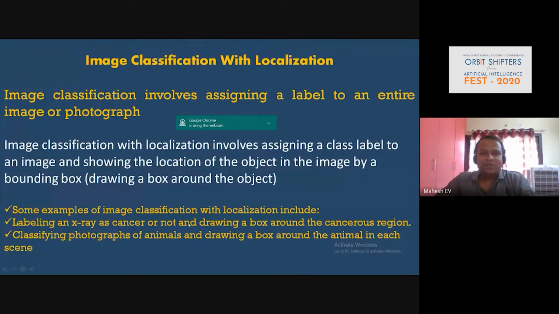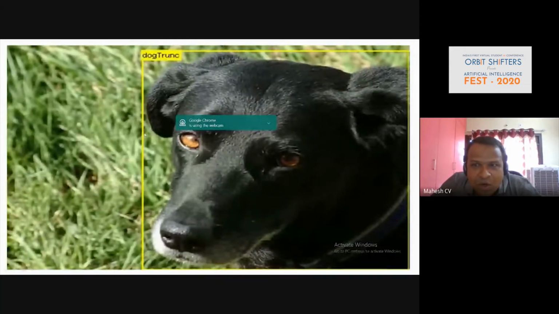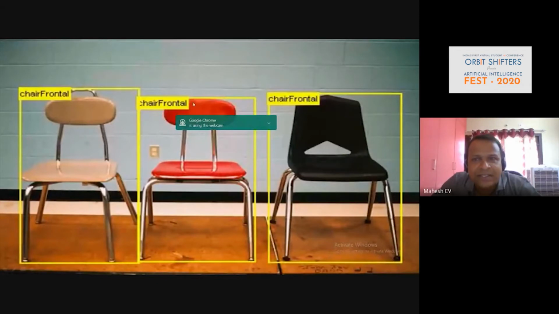Some examples of classification with localization would be labeling an X-ray as cancer or not, or drawing a box around the cancerous region, and classifying photographs of animals. Let me quickly walk through. See here, you can see in this image there is a dog, and you can see the chair frontal, and we are not focusing on the background space.